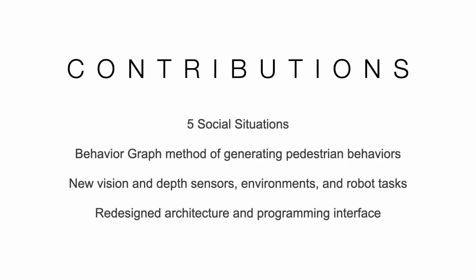SEAN 2.0 incorporates classifiers for identifying 5 social situations defined using formal logic, multiple methods of generating pedestrian behaviors, including the novel behavior graph approach, a number of important components such as vision and depth sensors, several physical environments, and different means of specifying robot tasks. Finally, SEAN 2.0 has been totally redesigned from the ground up to implement a new, more user-friendly architecture and programming interface.